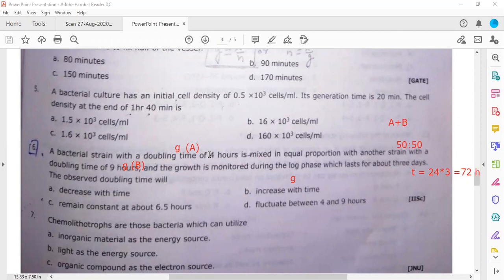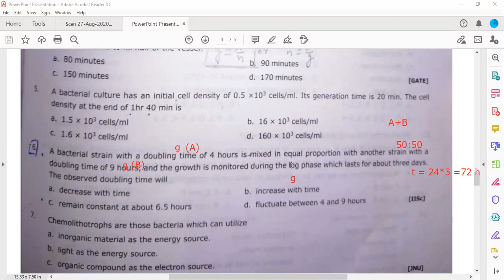If you take one bacterium as the initial bacterial cell, after 18 generations you will calculate 2 to the power 18. So there is a large number. Here also, if you try to calculate 2 to the power 9, you will find that this is also a huge number. Because there is a large population present in the culture, the space will be exhausted.